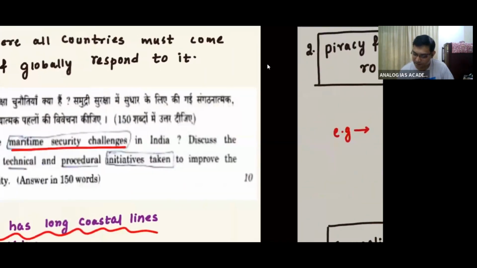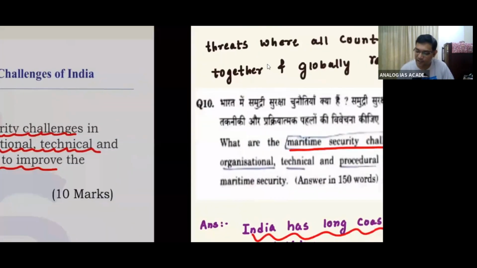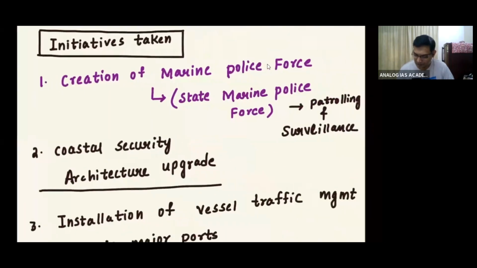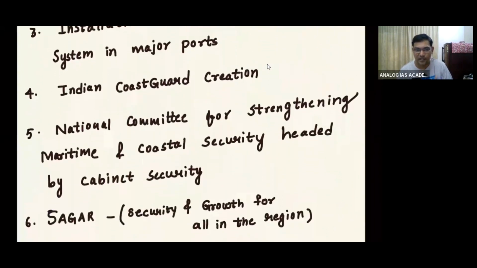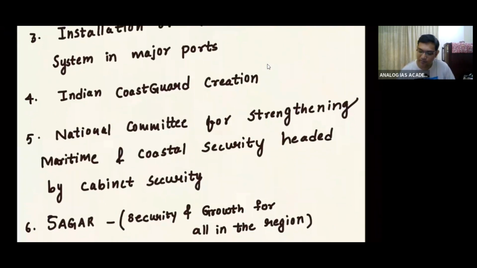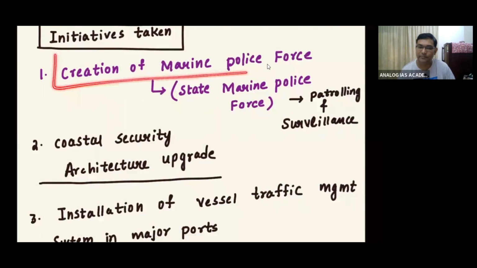What kind of steps do you see? Procedural, organizational, and technical. What do you write in organization? See, no need to mention. If you want to mention, you can mention organizational, procedural, etc. Otherwise, you can write it in a flow itself: procedural issues, organizational issues, technical issues, etc. Like the creation of the Indian Coast Guard for navigation and maritime security, and maritime police, like the creation of a marine police force, state marine police, for patrolling and surveillance in the areas.